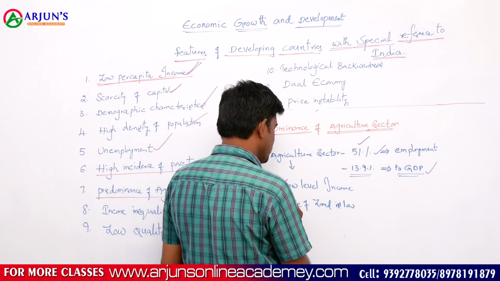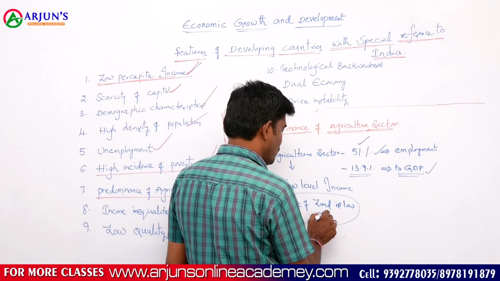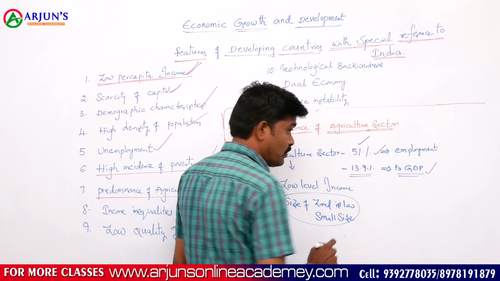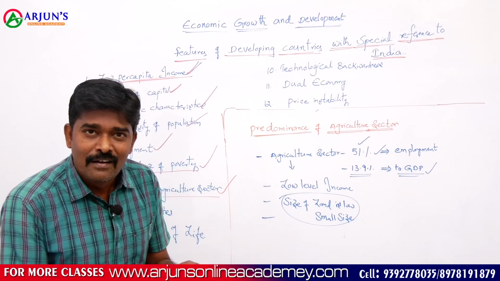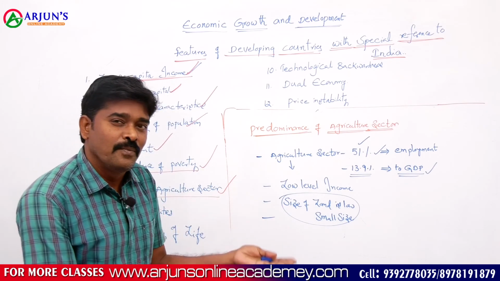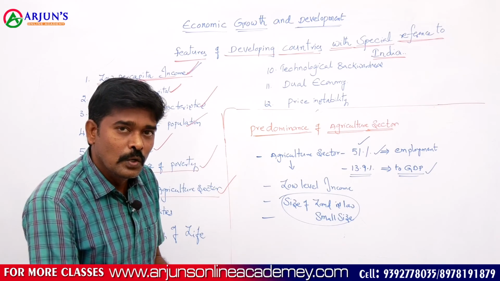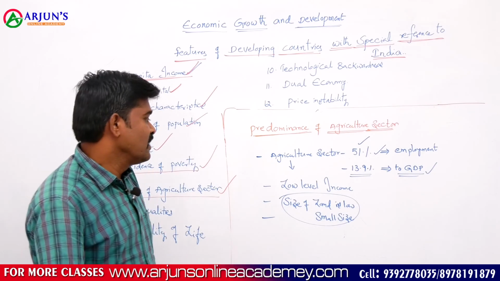From this small size of land holding, they are unable to implement advanced technologies. They are using primitive, outdated methods in different agriculture activities.